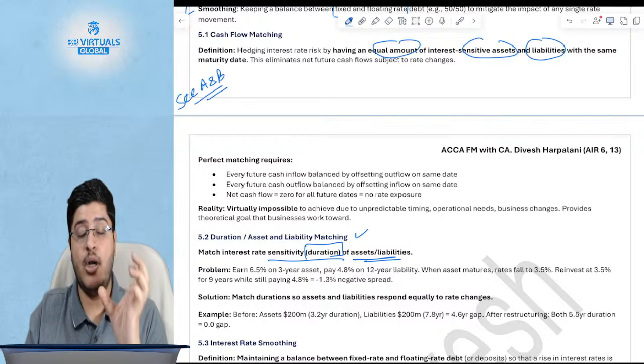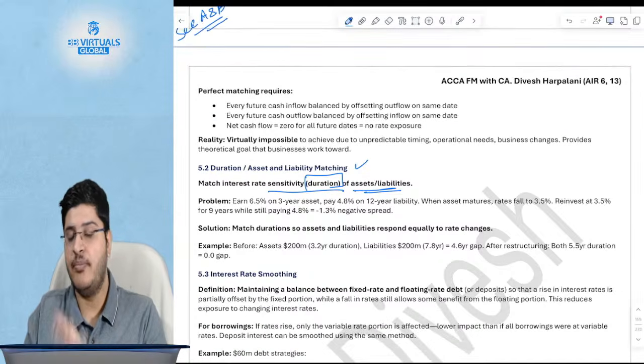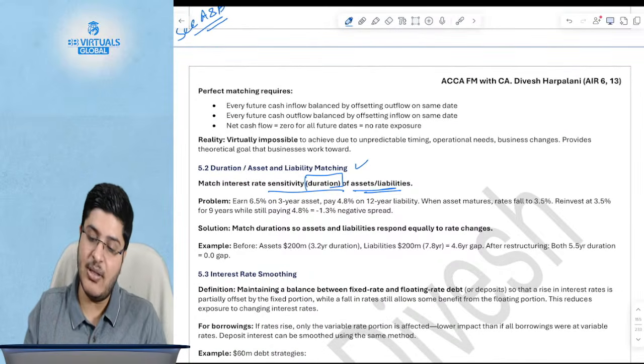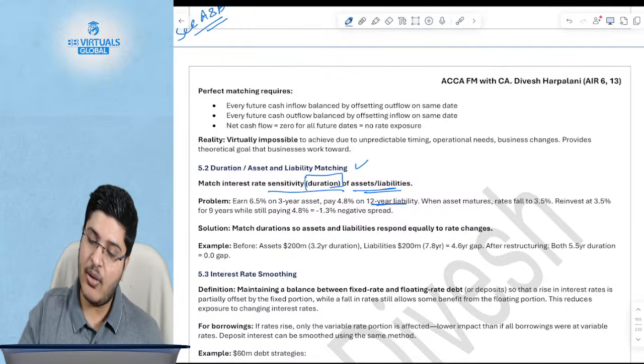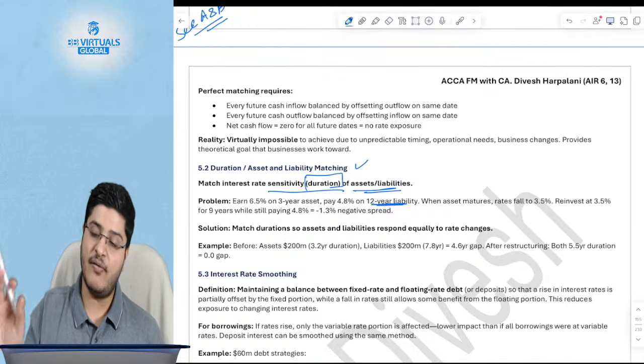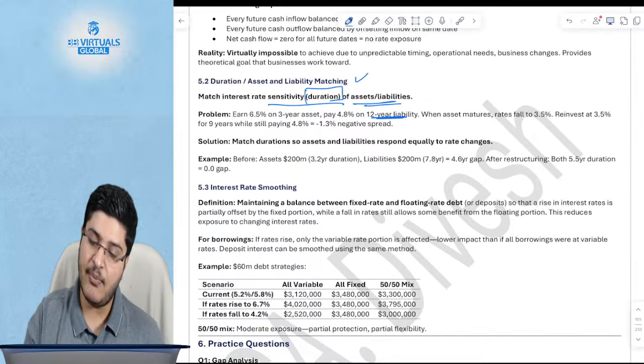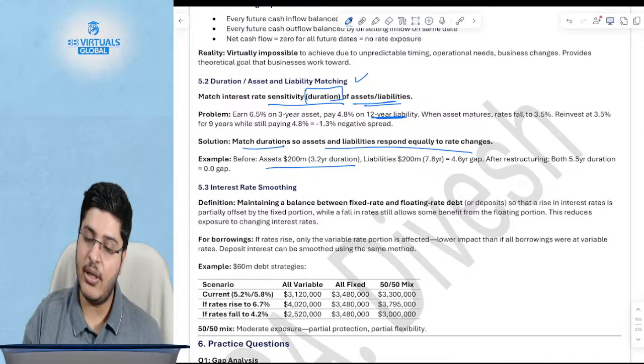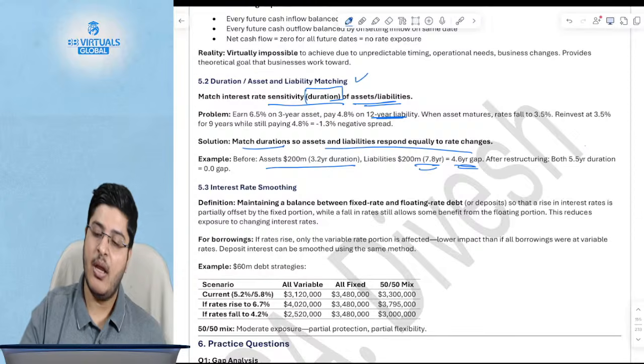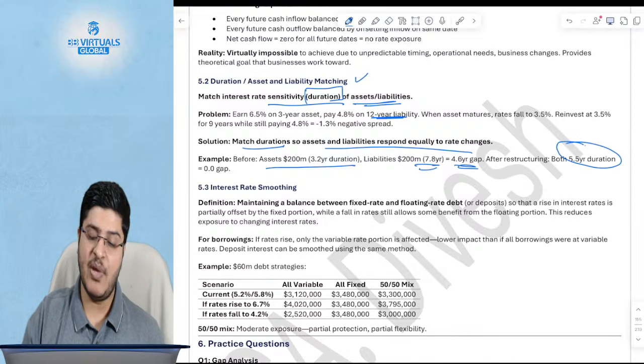This duration word, Macaulay duration, talks about in how many years you recover the present value of your cash flows. Don't get complicated. This is a simple concept. You assume there's a way to calculate the number of years, and you have to make sure that gets equated. So the duration needs to be matched for the asset and the liability, so that assets and liabilities respond equally. As you see, earlier assets had a duration of 3.2 years, liabilities have a duration of 7.8, so there was a gap. Now you will try to make sure both have the same duration.